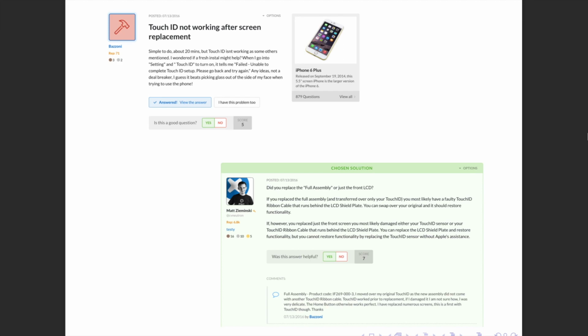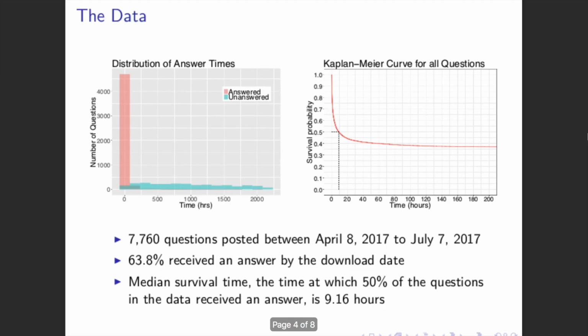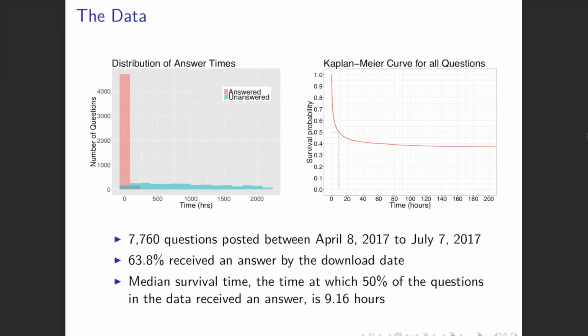And survival probability is defined as the probability that a certain question on this forum remains unanswered before a certain time. And the data that I worked with contained almost 8,000 questions posted between April 8th and July 7th of this year, and 63.8% of those questions received an answer by the download date.